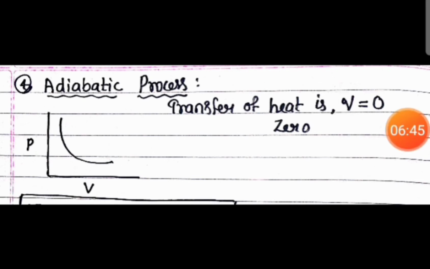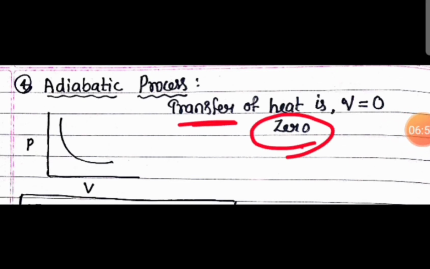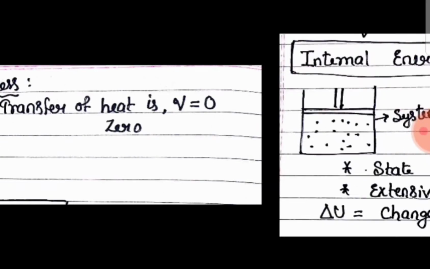Whereas in adiabatic process, what happens? The transfer of heat is 0. Transfer of heat to the system is 0, which means what? Q is equal to 0 in adiabatic process.